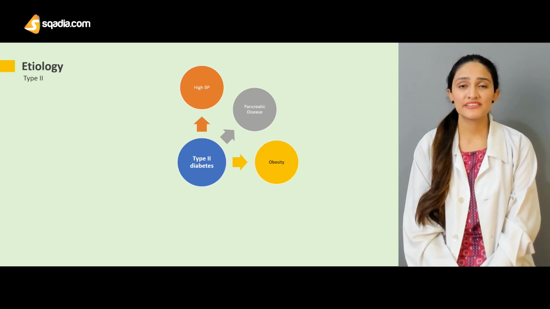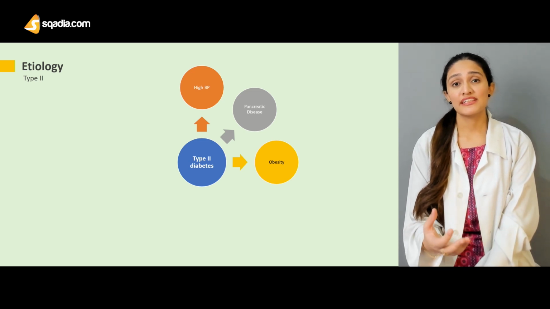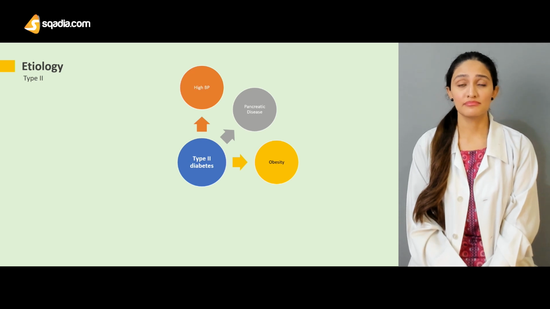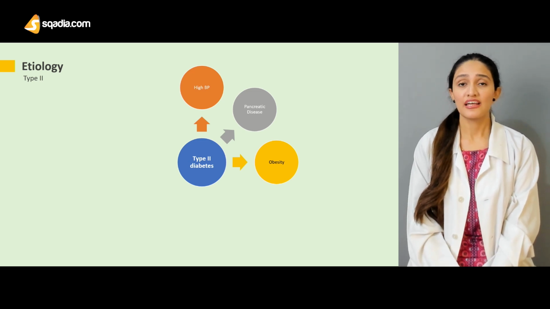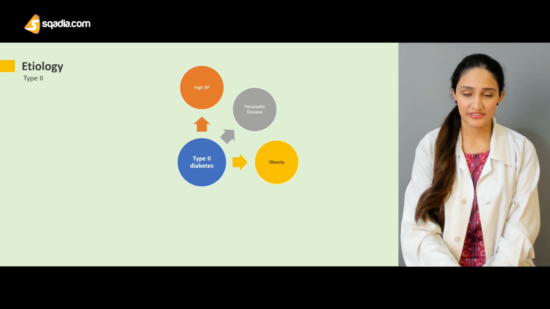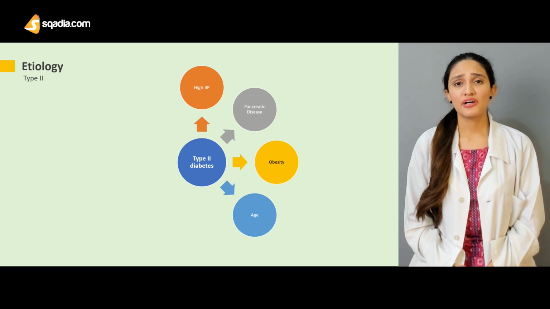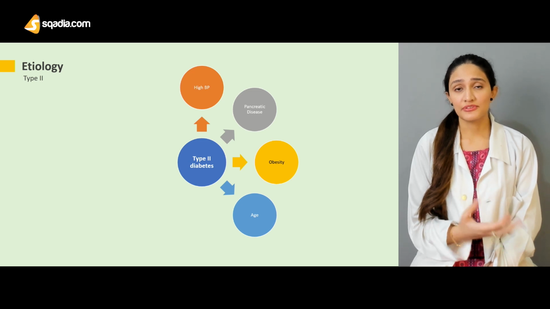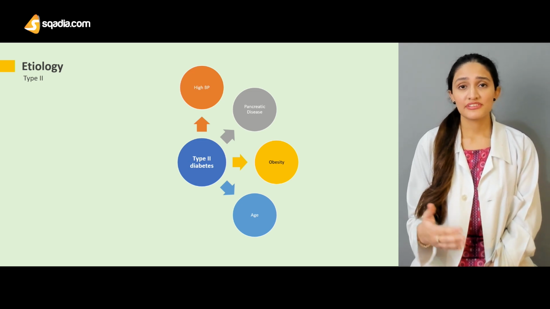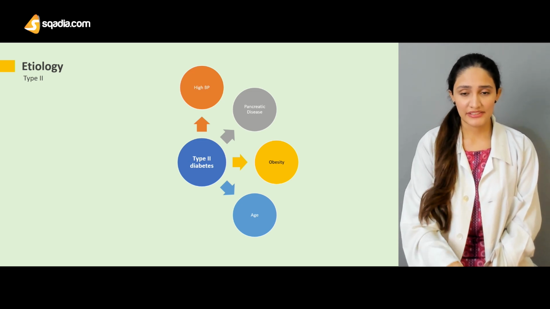Obesity, as you all know, obesity is the mother of most diseases. Obesity can lead to heart diseases, cardiovascular diseases, atherosclerosis, and ultimately type 2 diabetes mellitus is also one of the causative factors. As you all know, diabetes type 2 is usually in patients who are much older, and type 1 is in patients who are younger and teenagers. So as a patient keeps growing older, he is more prone to having type 2 diabetes mellitus.